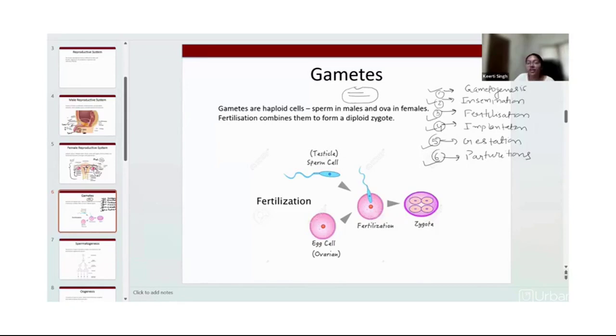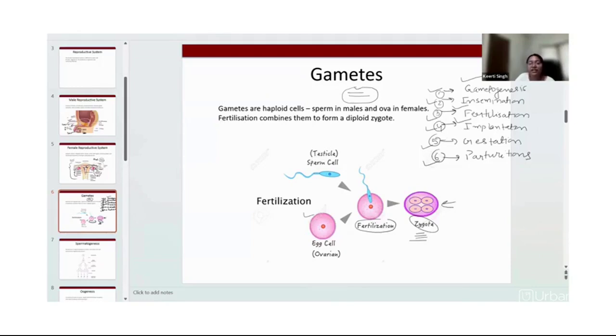how gametogenesis is going to take place, when insemination is going to take place, and after fertilization, what will happen to this developing zygote. See, this picture also shows you when the sperm comes in contact with the egg cell, fertilization will take place and ultimately lead to the formation of zygote. So what are the changes this zygote will undergo after implantation?